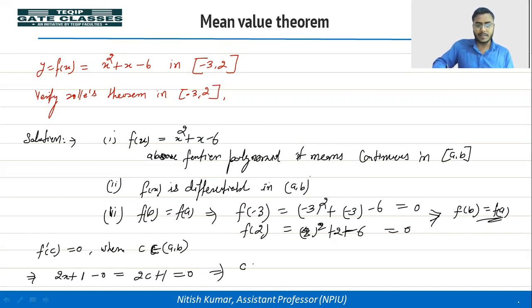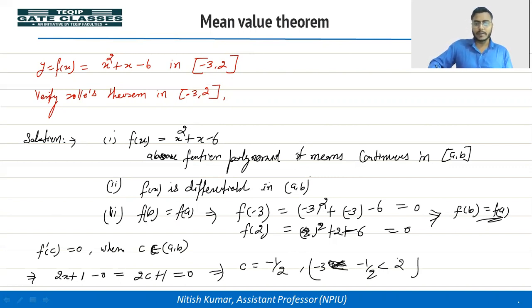So from here we can calculate c is equal to minus 1 by 2. Thus minus 1 by 2 is greater than minus 3 and less than 2. Okay. So hence, we can say Rolle's theorem is verified.